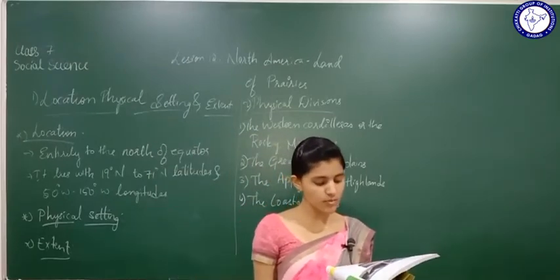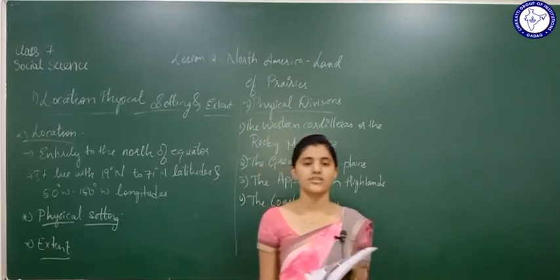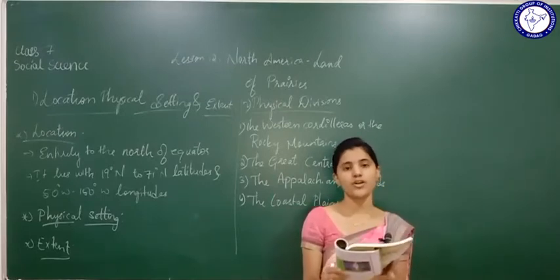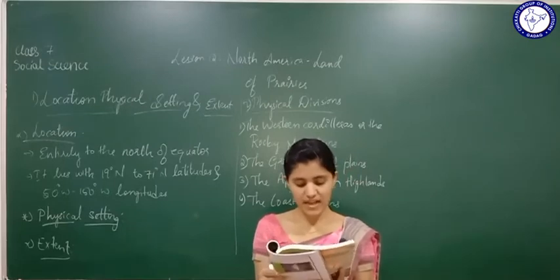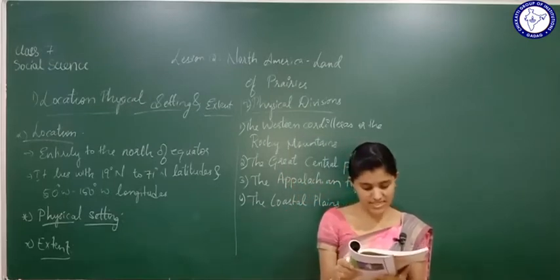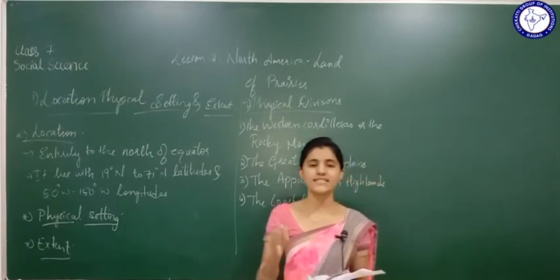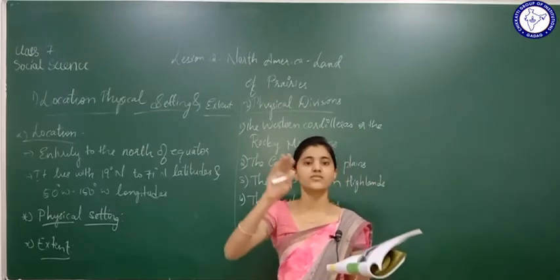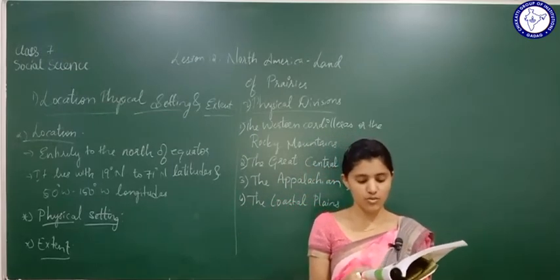The Rockies are the most important ranges in the Western Cordilleras. See, which are the most important? The Rockies are the most important ranges in the Western Cordilleras. The height of the range is low towards Alaska and it increases enormously towards Mexico. See the height, it has a wide variety of range. It is low towards Alaska and the height is more as they move on towards Mexico.